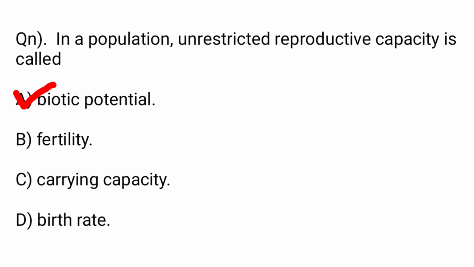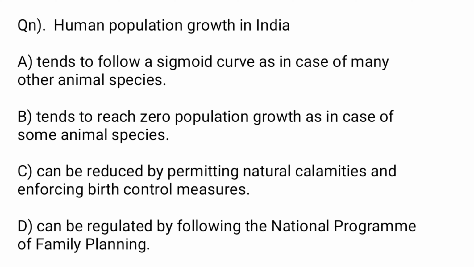Okay, next one. Human population growth in India, option A, tends to follow a sigmoid curve as in case of many other animal species. Option B, tends to reach zero population growth as in case of some animal species. Option C, can be reduced by permitting natural calamities and enforcing birth control measures. Option D, can be regulated by following the national program of family planning. Hence option D is the right answer.